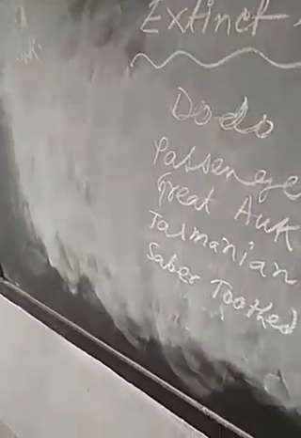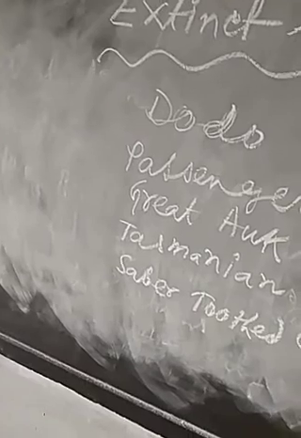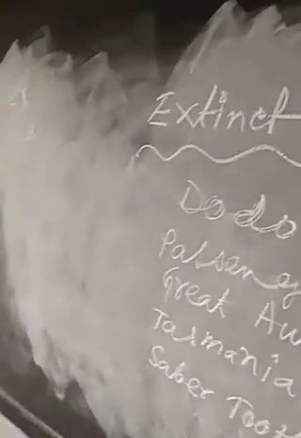So these are the names of animals about which I taught you earlier. The first one is dodo. What kind of animal is it? These are extinct animals, going to be disappeared from the world.